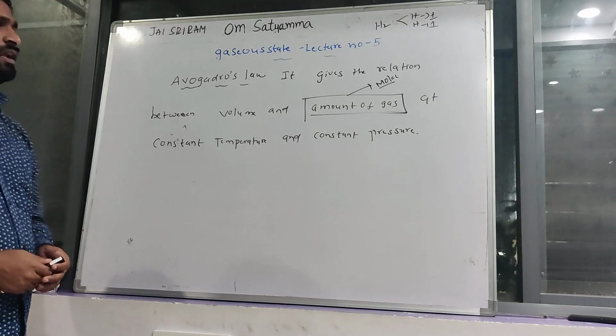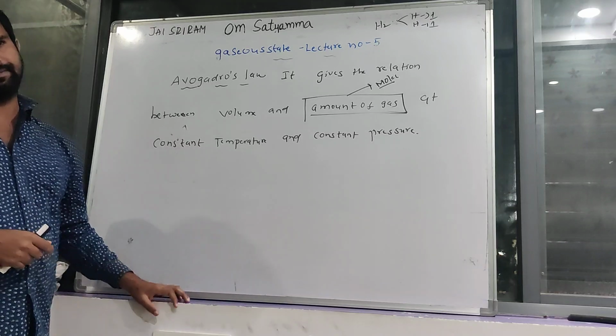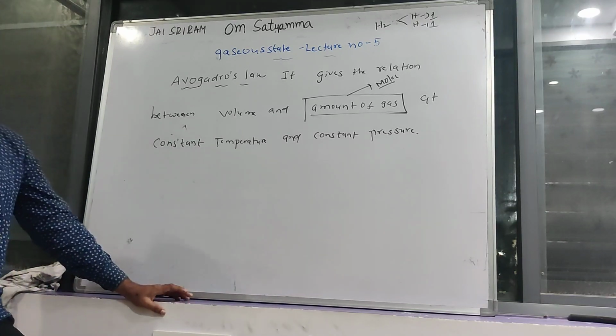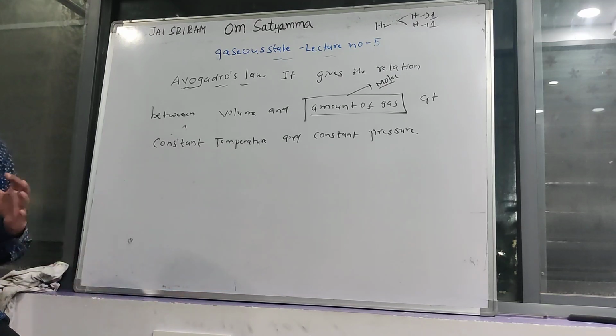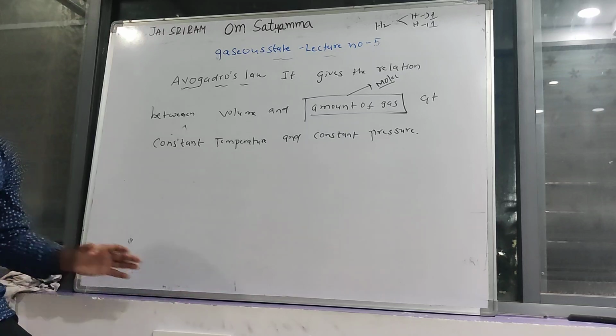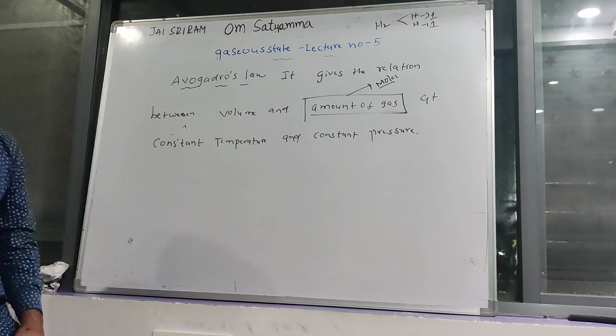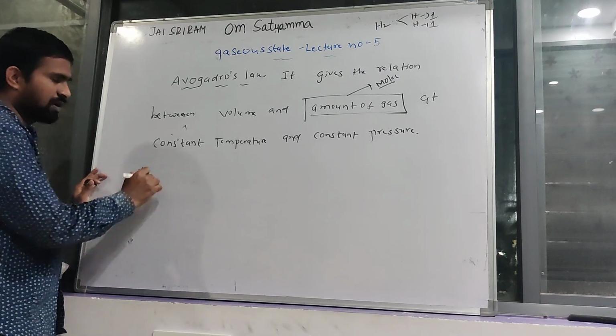At constant temperature and constant pressure, how is the given amount of gas related to the volume of that gas?